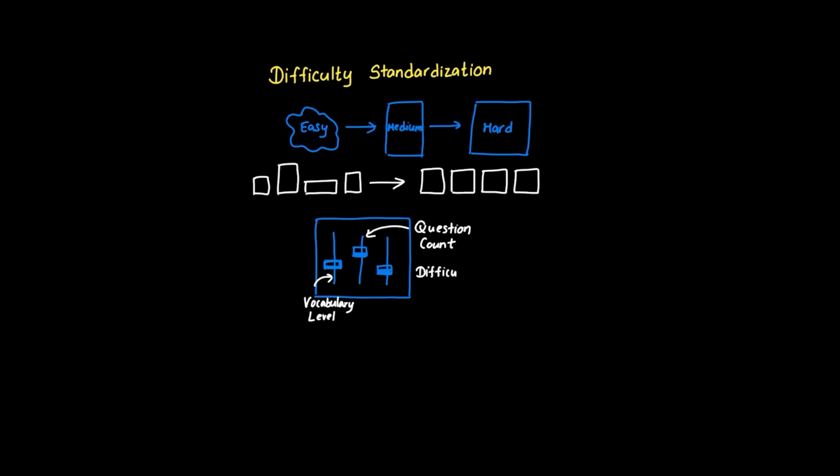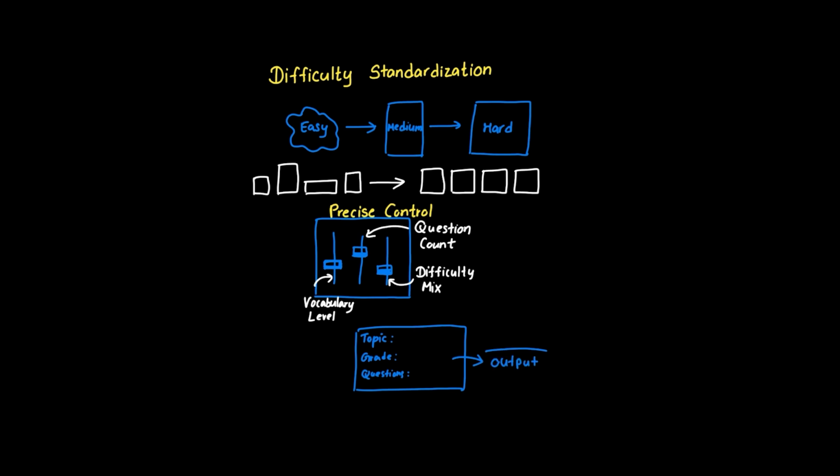Zero-shot generation without parameters is like asking someone to cook without telling them if it's breakfast or dinner. The power of output format control is that it turns vague requests into precise specifications. Instead of hoping the AI guesses the right difficulty, you explicitly define it. This creates predictable, consistent educational content that teachers can rely on.